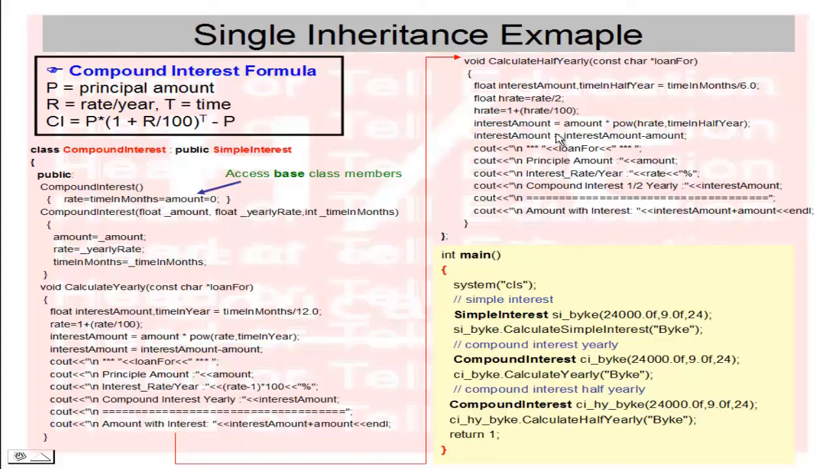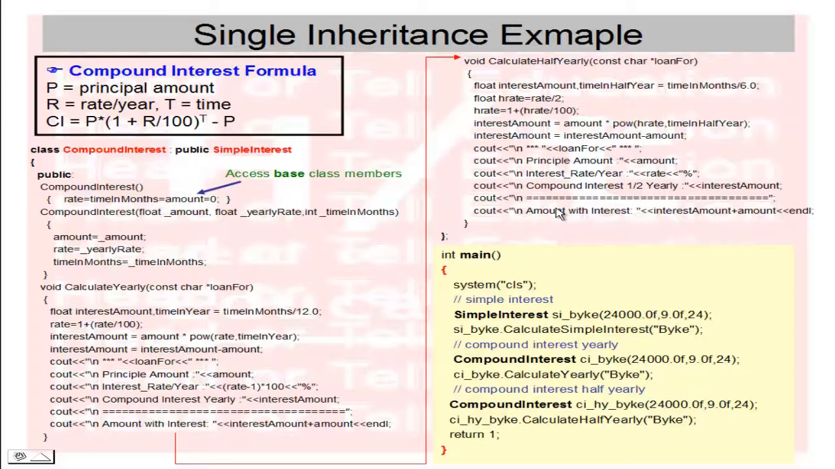Next, interest amount equals amount multiplied by the power function of h rate, comma, time in half years. Okay, so interest amount equals interest amount minus amount. The next statement is cout for printing the loan for message, principal amount, interest rate per year, compound interest half yearly, interest amount and the amount with interest.